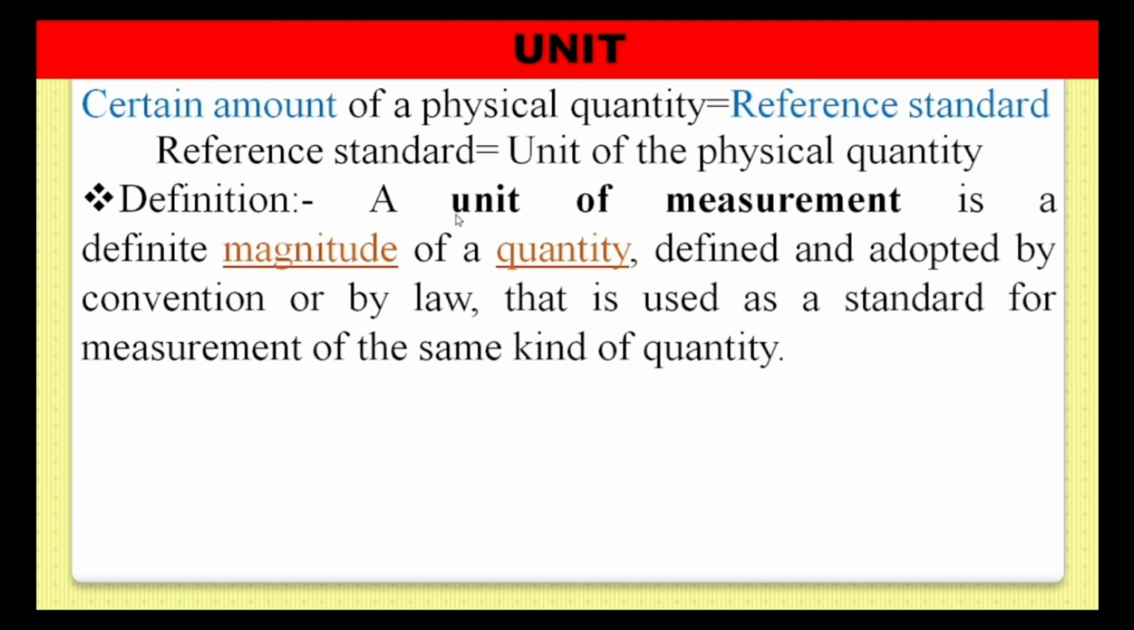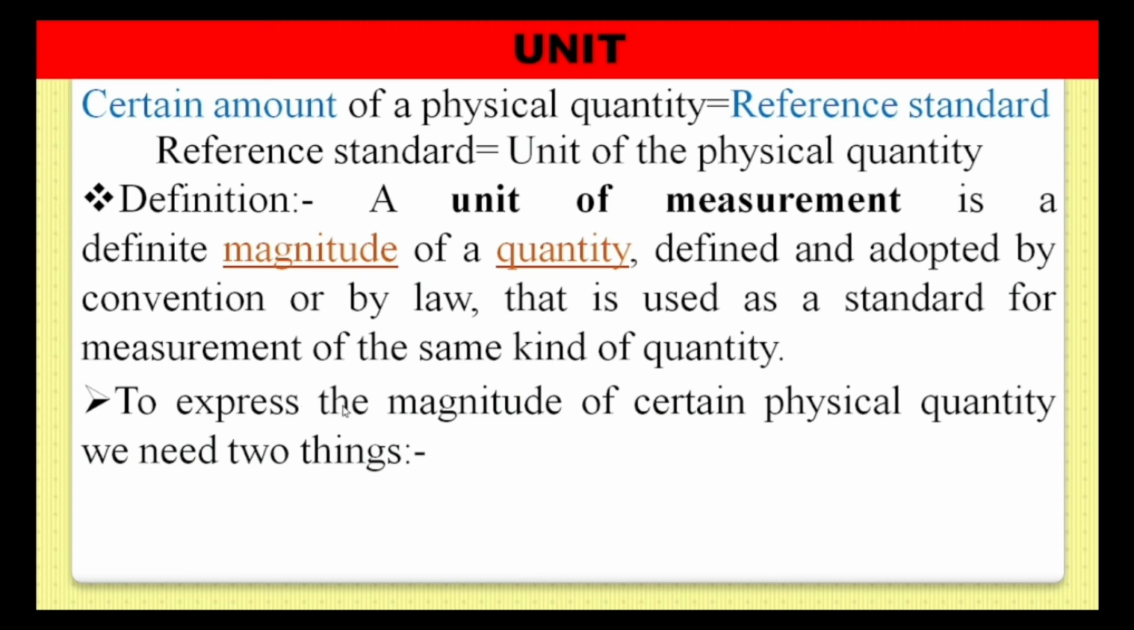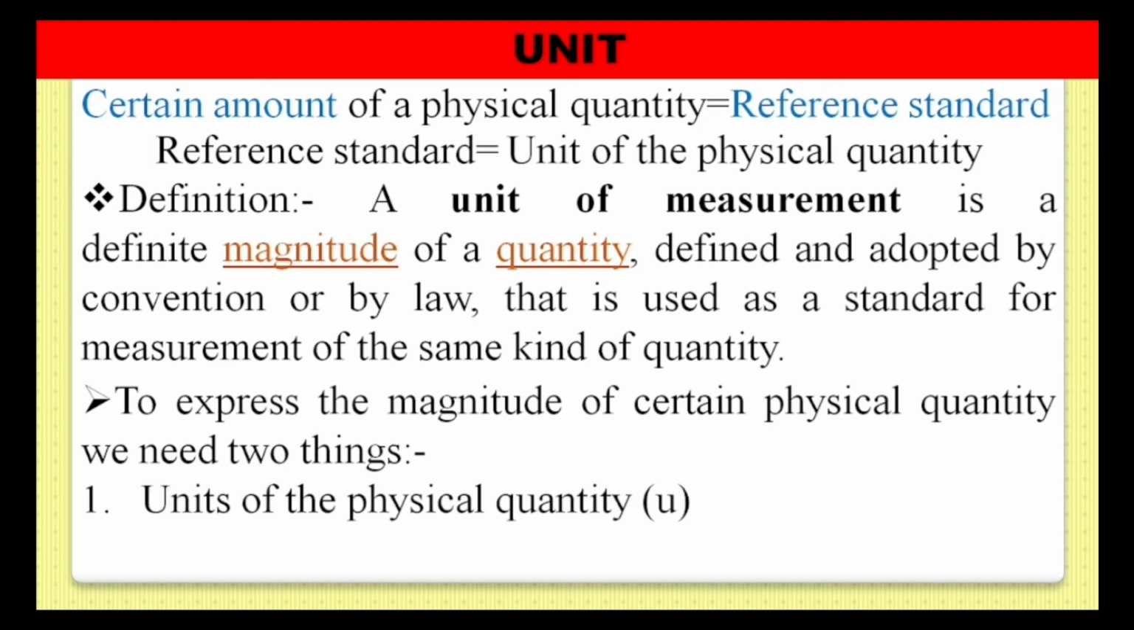Let's see the definition. A unit of measurement is a definite magnitude of a quantity that is defined and adopted by a convention or by law, that is used as a standard for measurement of the same kind of quantity. To express the magnitude of a certain physical quantity, we need two things: first, the unit of the physical quantity, and second, the numerical value. With the help of these two things, we can express the magnitude of any physical quantity.